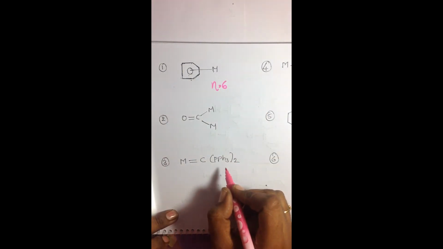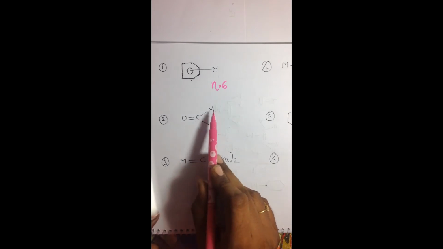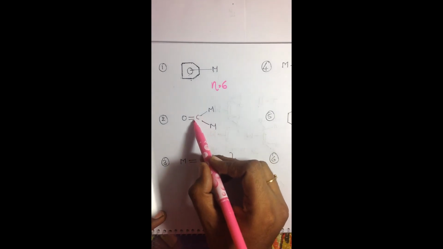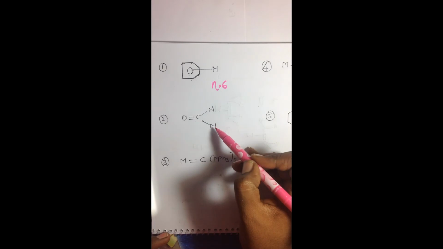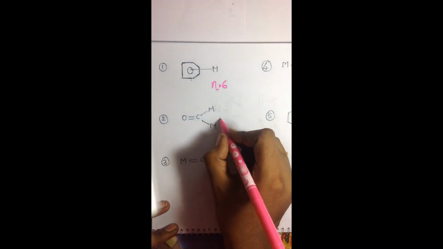What about this one? Two metals and 1 carbon. The hapticity does not depend upon the number of metals; it depends upon the number of carbon atoms the metal is attached to. So its hapticity n will become 1.